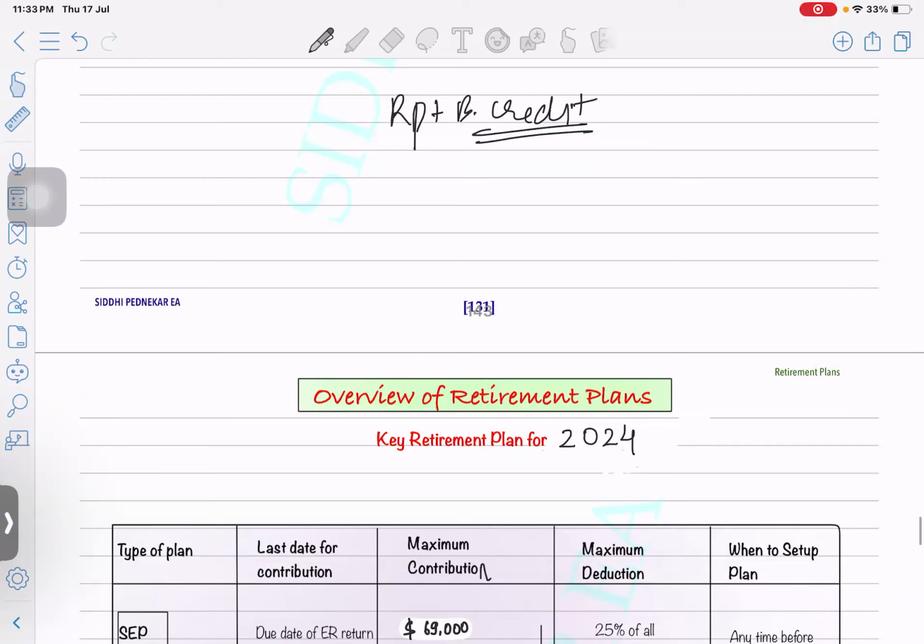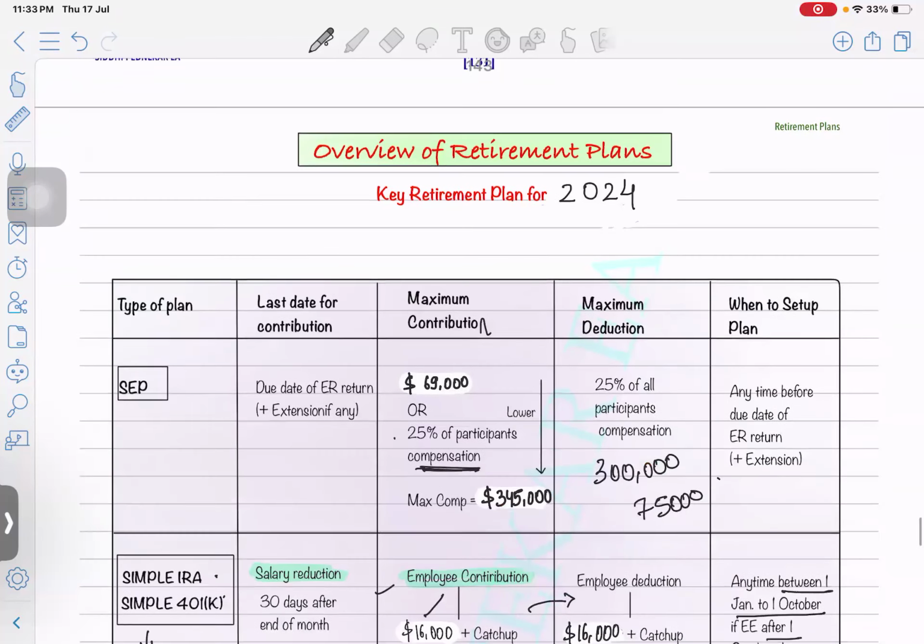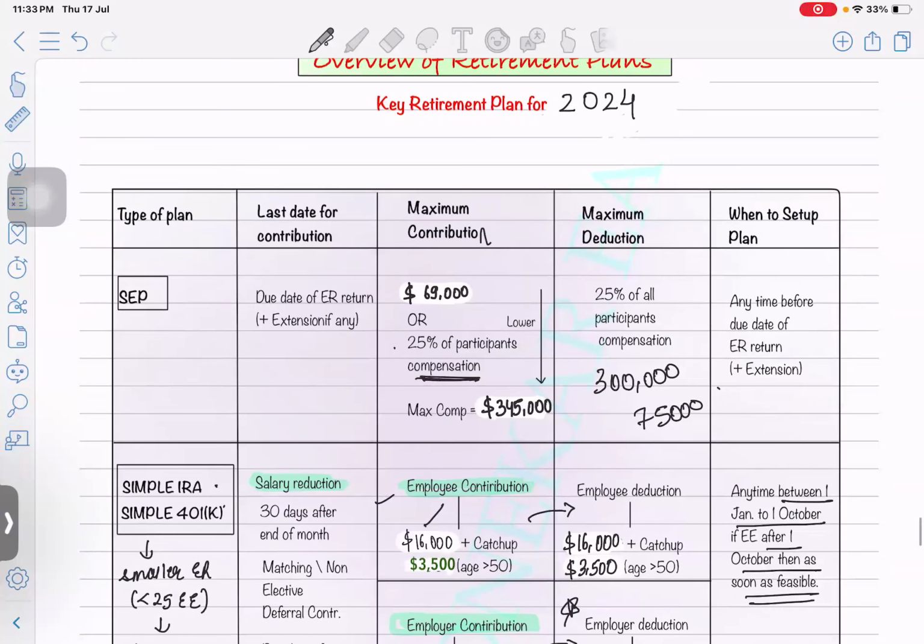So credits, unlike your part one, it's not that important to mug up the limits, the criterias. It's just a simple one line questions which might come from the credits chapter. Okay. But retirement plan, you have to remember the limits. So those who have the old book, or those who have already made the changes in the book, that's good. But in retirement plan topic, the limits are changed for 2024 tax year. So we are going to understand each and every retirement plan along with the limits, and you can update it in your books also. Okay.